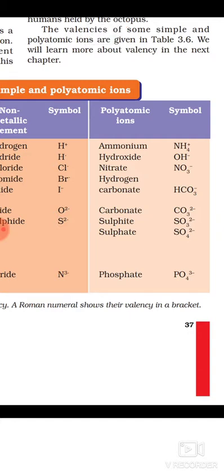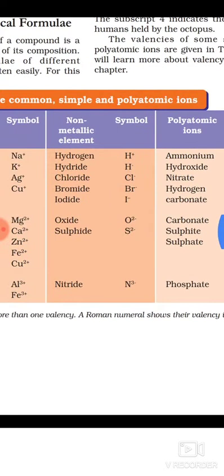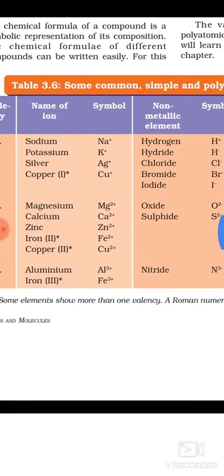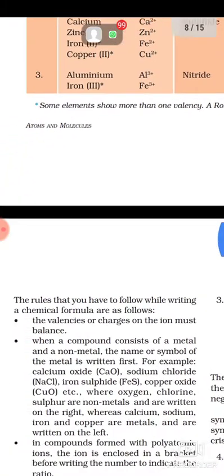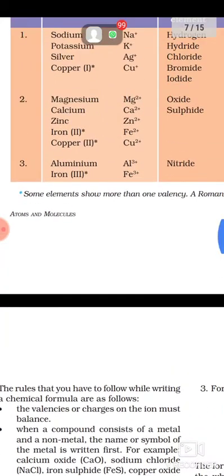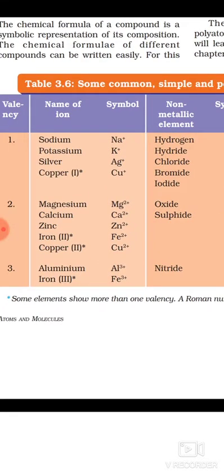1. Hydroxide ion, OH minus, has the charge 1 minus, that means the valency is 1, and the oxidation number is 1 minus. Okay, and so on. So please study the polyatomic ions with their symbols and charges, and also the non-metallic elements, symbols and their charges, means the valencies, names of ions. This table you have to study completely. After that we will go to the rules for writing chemical formulae. For that you have to learn this by heart.